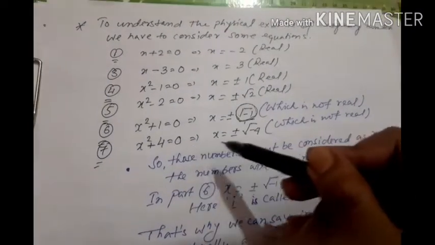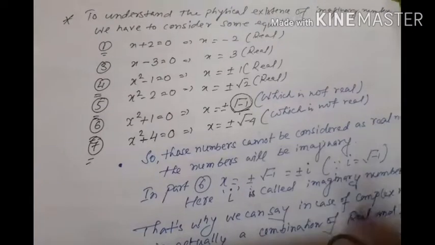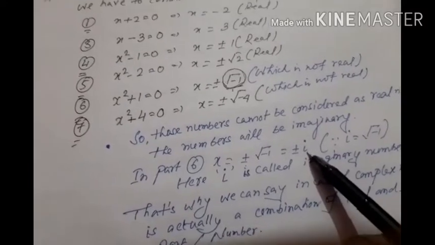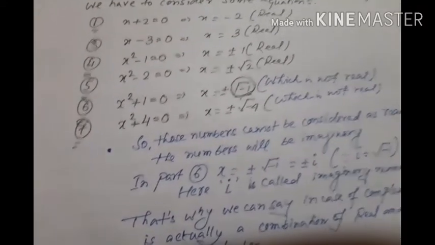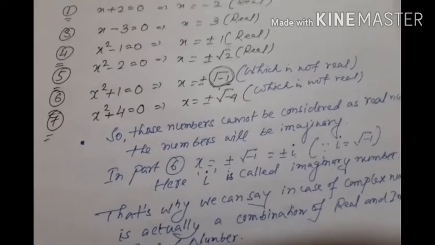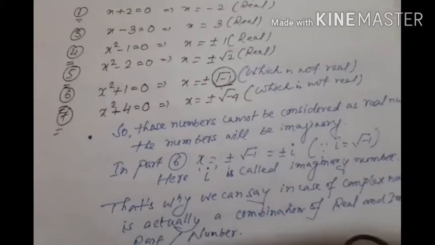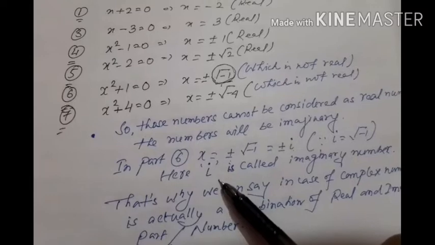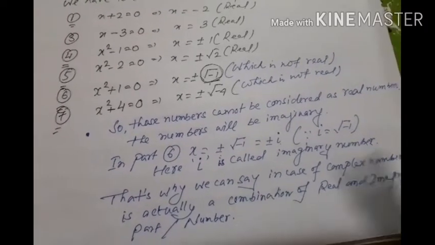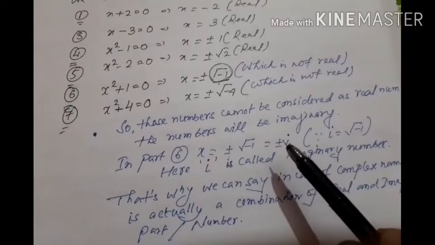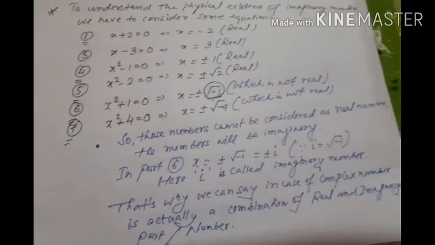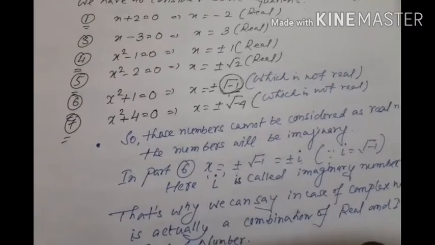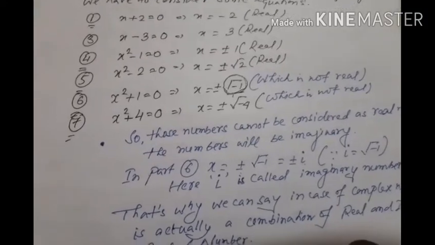Similarly, x square plus 4 equals 0, so x square equals minus 4. An imaginary number is specially denoted by small i, or you can use the Greek letter iota. So we use either i, or the word iota. This i is called the imaginary number in the number system. So beyond real numbers, there exists a number that is called an imaginary number.